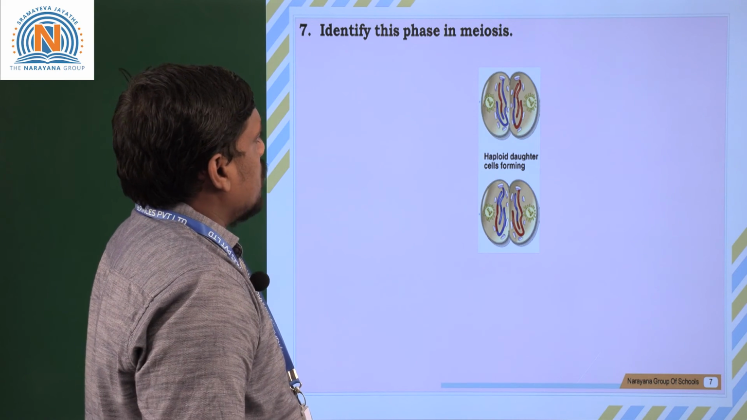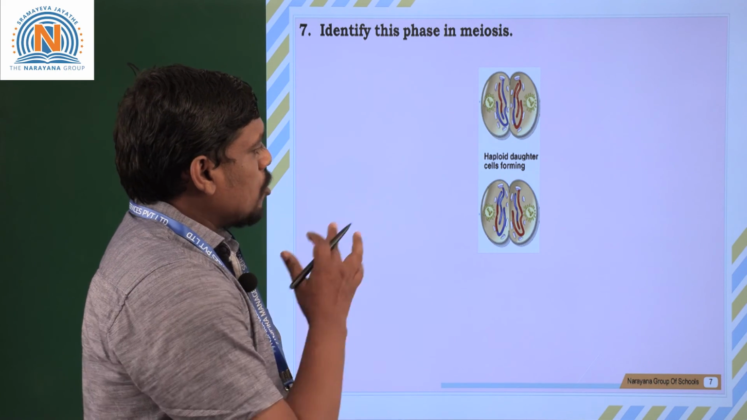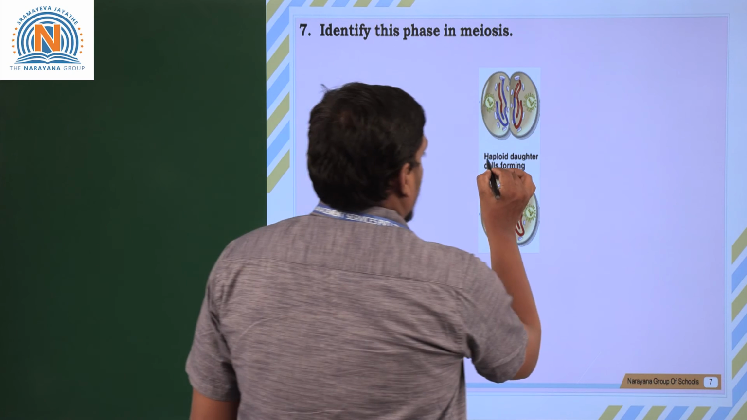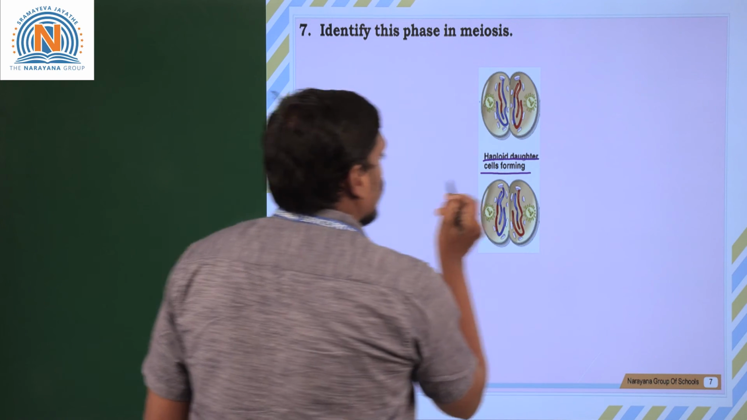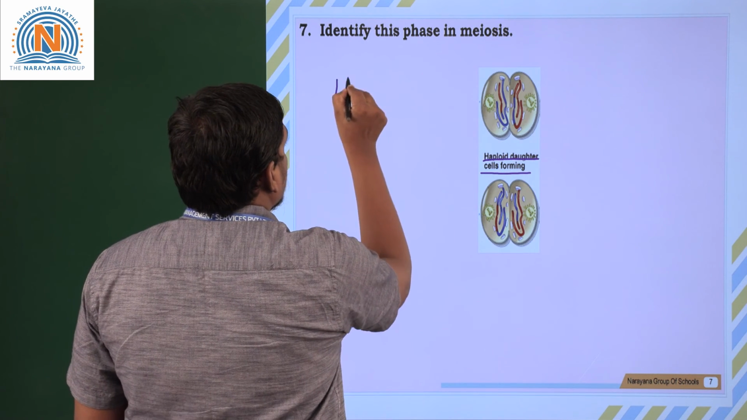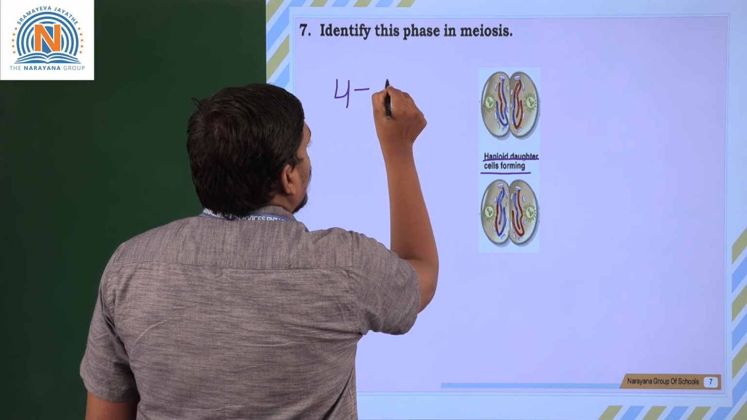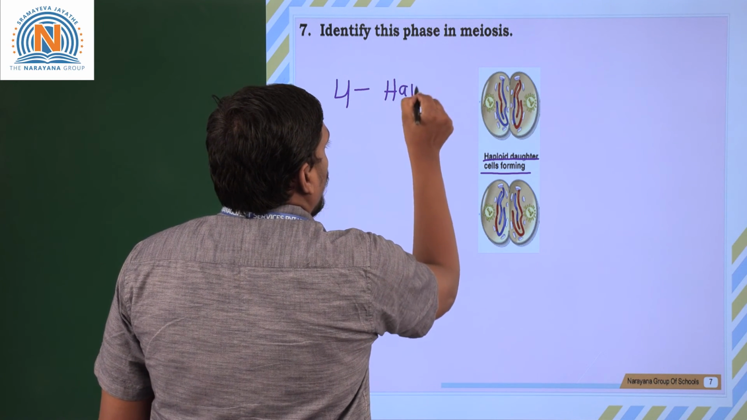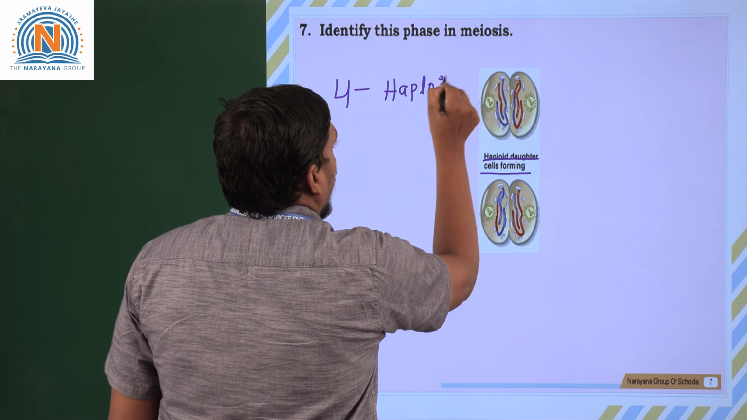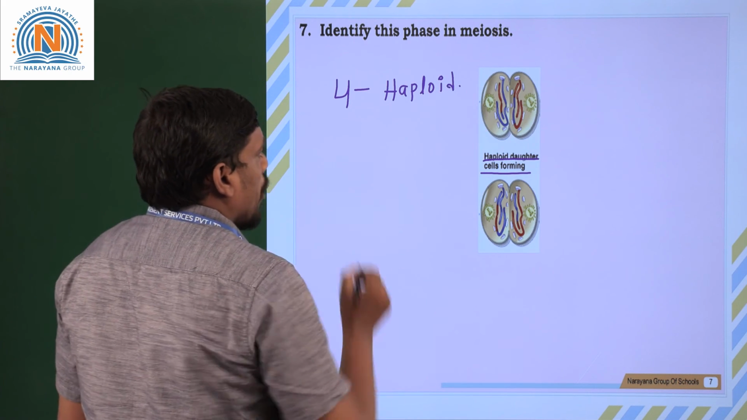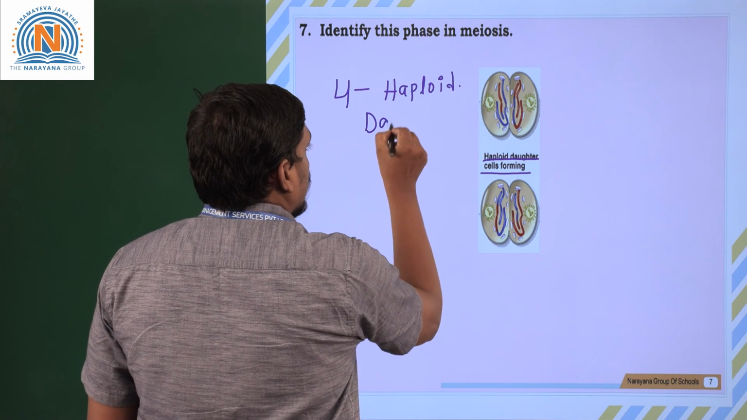Identify the phase in meiosis. Try to identify the phase in meiosis. Haploid daughter cells are forming. How many haploid cells are forming here? Four different haploid daughter cells are seen.